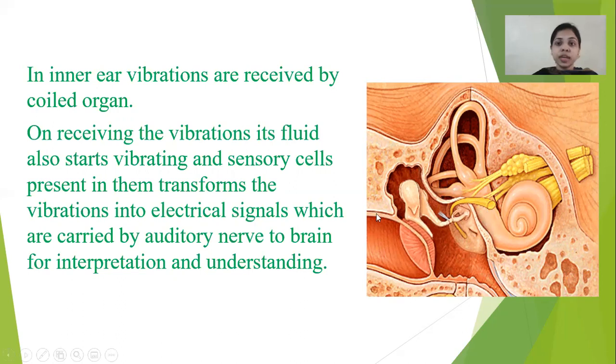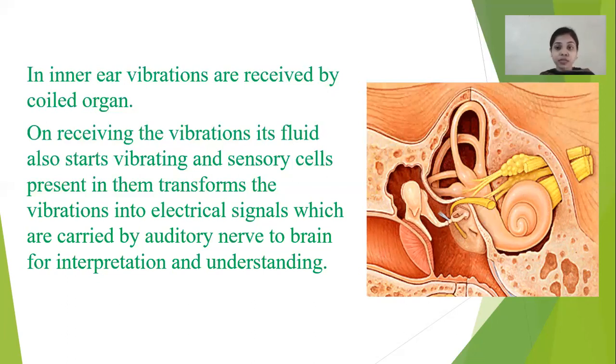So simply, what first happened? The vibrations are collected by the outer ear. By the outer ear, I mean first the ear pinna collects these vibrations, and through the ear canal these vibrations pass and hit the eardrum. As the eardrum vibrates, after the eardrum there is the middle ear, in which the three interlocked bones are present. These three interlocked bones also vibrate, and they increase the amplitude of these vibrations.